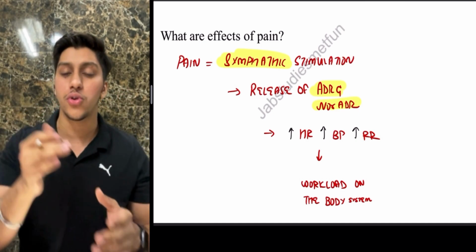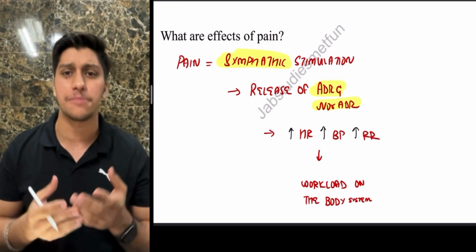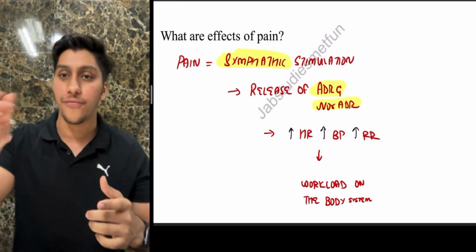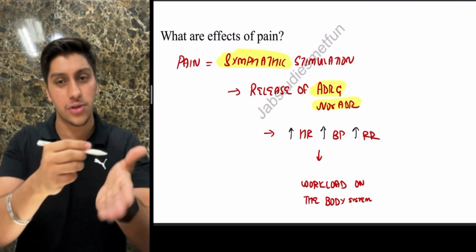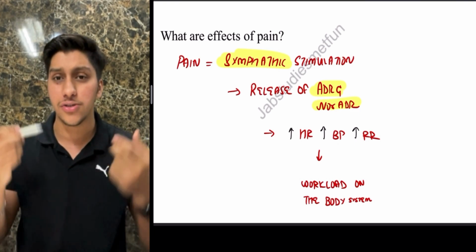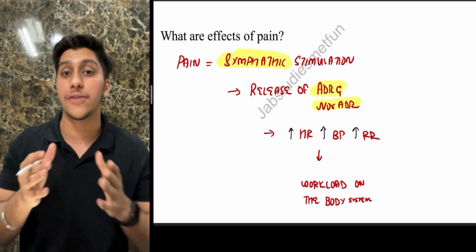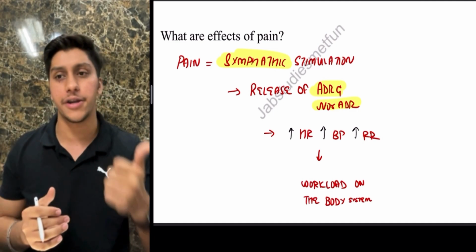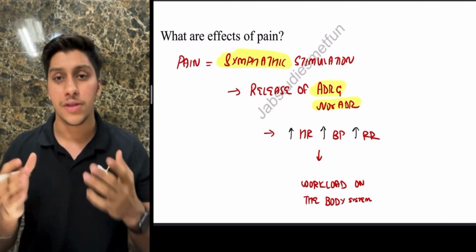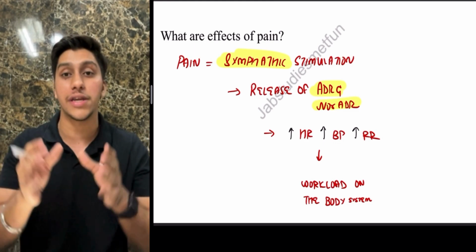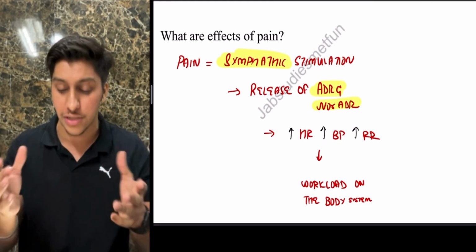So whenever you do any surgical procedure, any diagnostic procedure per se, if there is pain in the patient, obviously if you're going to have a cut, it is going to hurt, and it is going to increase the heart rate, BP and respiratory rate. Because of our body's defense mechanism, all of these increase. Thereby, it increases the severity, and the prognosis of the patient is going to be poor.